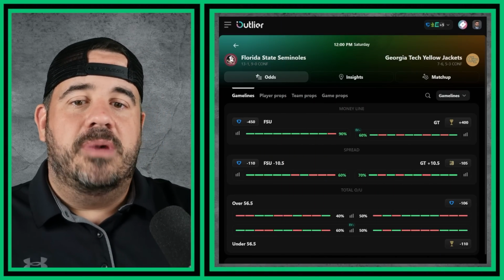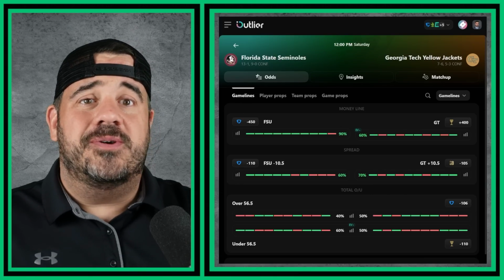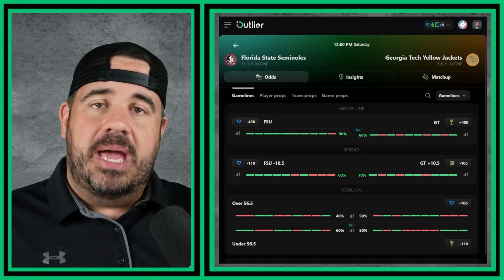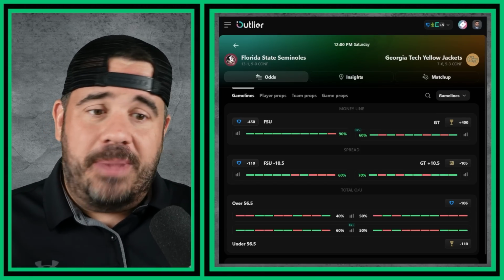All right, first game up. We've got Florida State, Georgia Tech. Florida State was 13-1 last year. Georgia Tech was 7-6. They got the gift of a win against Miami because Miami forgot to take a knee. Fun things like that are back finally.